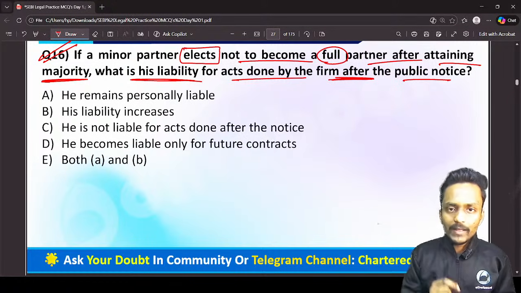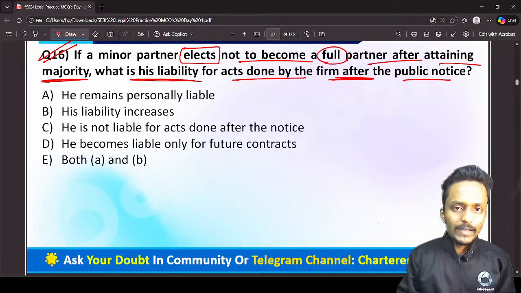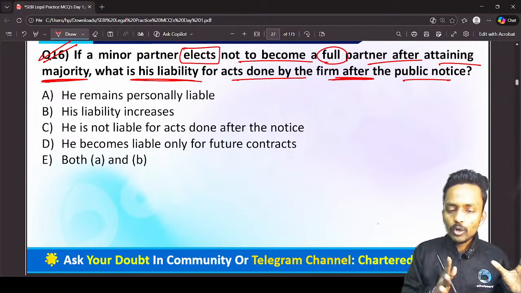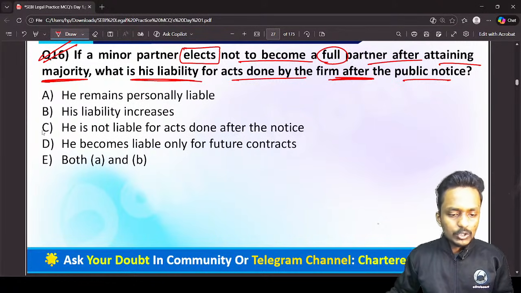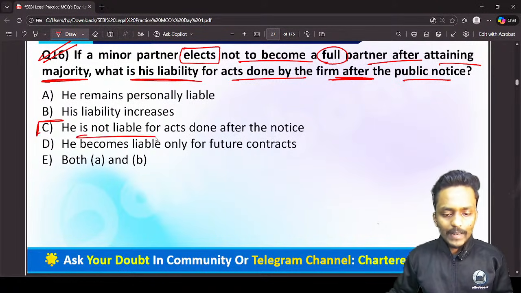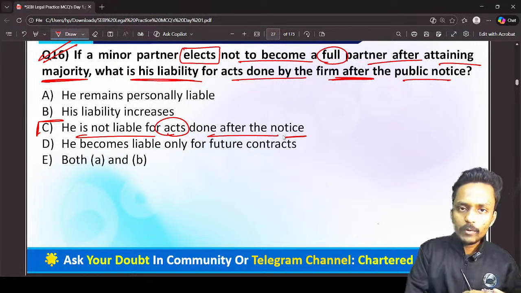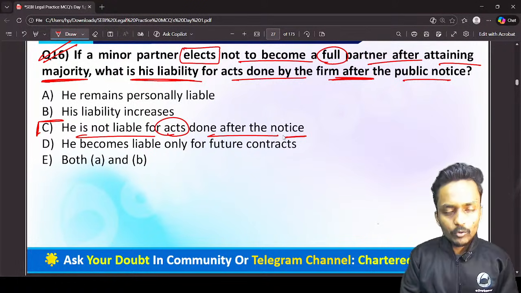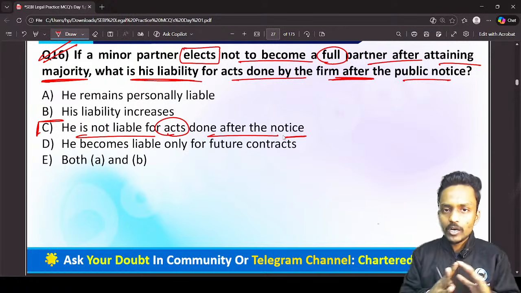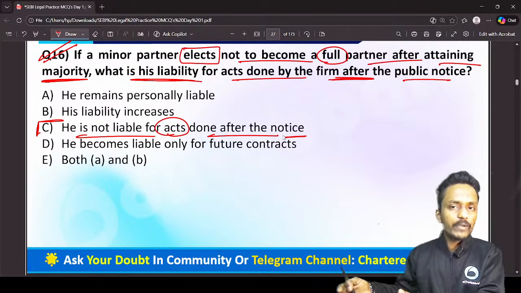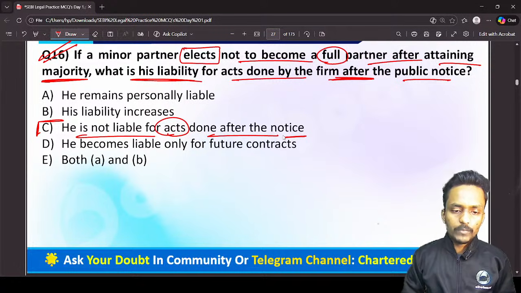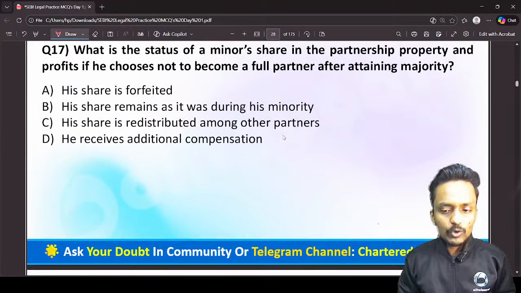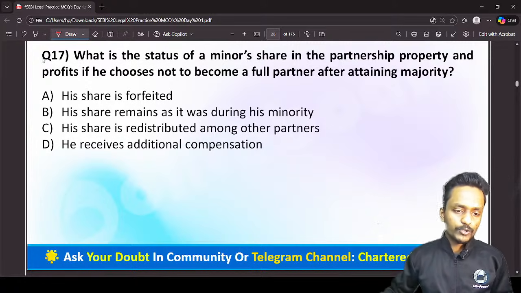Once the minor has given a notice to the public that he has taken a decision not to become a partner in the partnership firm, definitely he will not be liable. He is not liable for any act done after his notice. He is just required to give a notice to the public, and after giving the notice, his share is not liable from the date of publishing the notice. That's the reason option C is absolutely the correct answer in this particular question.